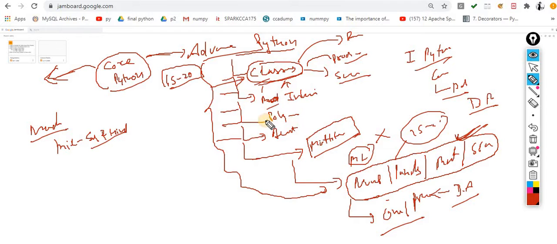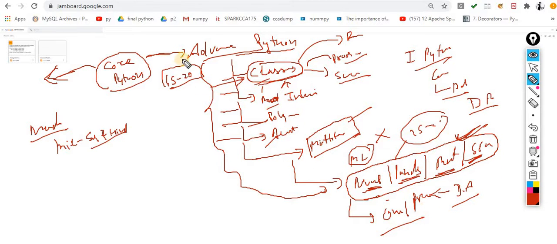Classes, inheritance, polymorphism, abstract classes, and multi-threading is optional. I am not giving the surety for it. Will I cover it or not? It depends totally on the situation. And after covering all these, we will move to the prerequisites of machine learning, that is NumPy, pandas, and then matplotlib and Seaborn. We will cover all these things in great detail.